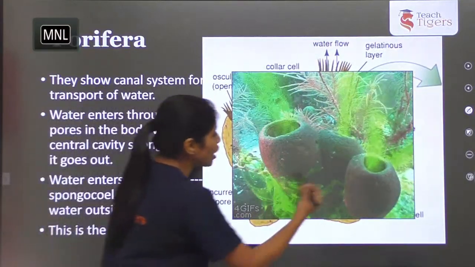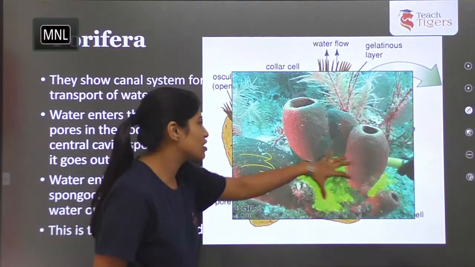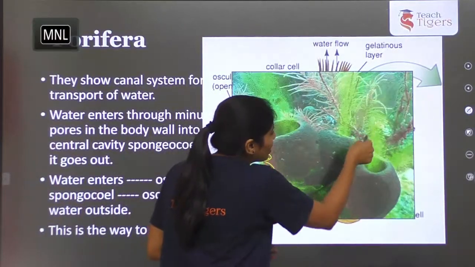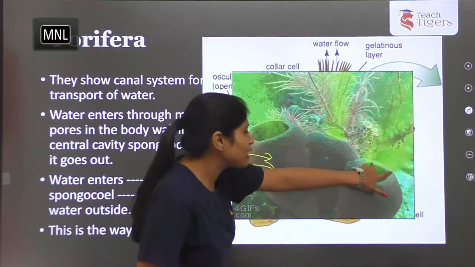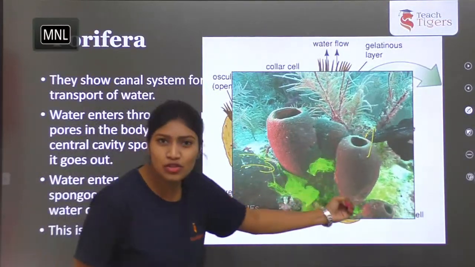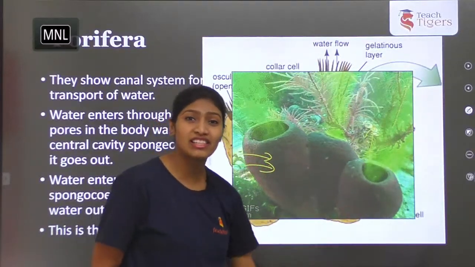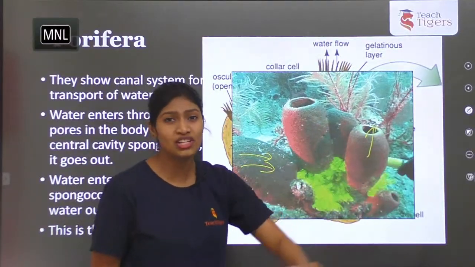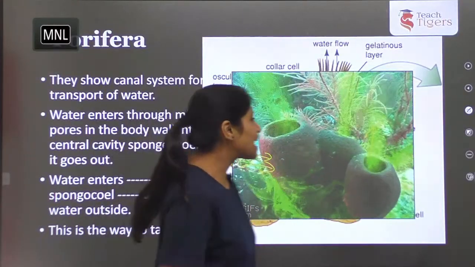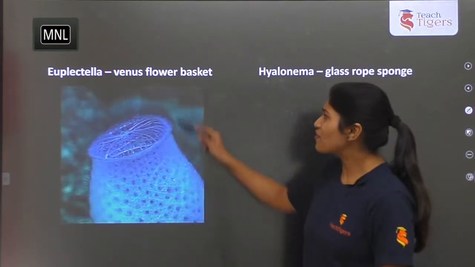Now, see, this is how the colour which is entering through the pores on the outer structure, and then it is coming out through one opening, that is osculum. This is how it works in the sponges. Okay, it receives through ostia and it exits through osculum. This is how the excretion, respiration and nutrition, all the works will be done by cells. Okay, so next let's move on to the next phylum. So these are few examples here.